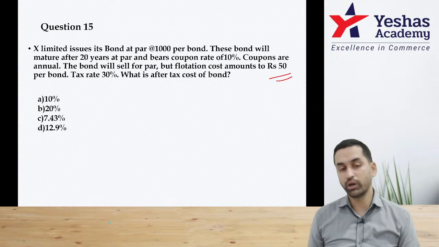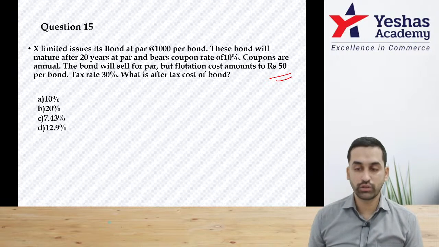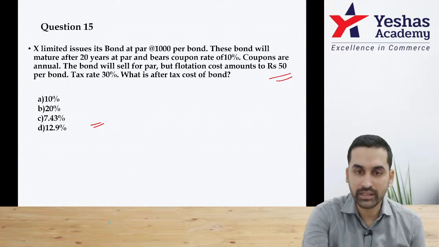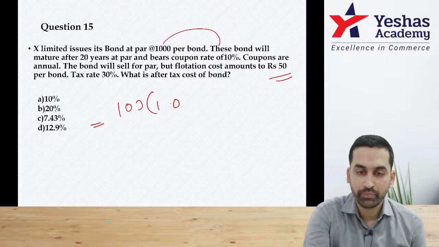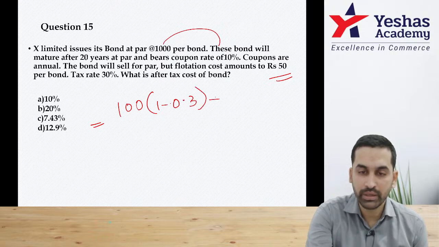Per bond, tax rate 30%. What is after tax cost of bond? Again, it is with redemption adjustment. Interest will be 1,000 into 10%, 100 into 1 minus tax rate, 100 into 1 minus 0.3, plus